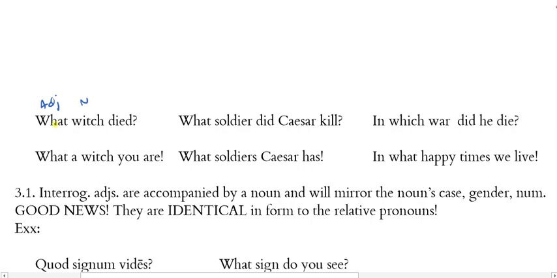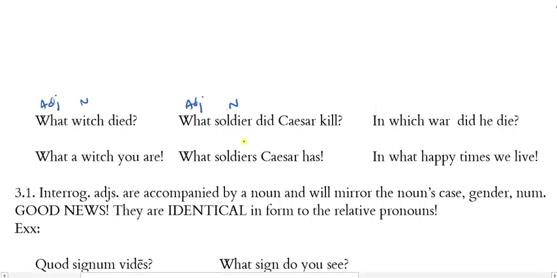And so I've got this form of what that is asking for specifying information, identifying information about the which, and there's a noun that it accompanies. What soldier did Caesar kill? Here, there's a soldier that Caesar killed. What I'm wondering is which or what soldier it was. So again, the interrogative here is not functioning like a noun. We actually have a noun in these. The which is the noun that died. What I want to know is what which was it who died.